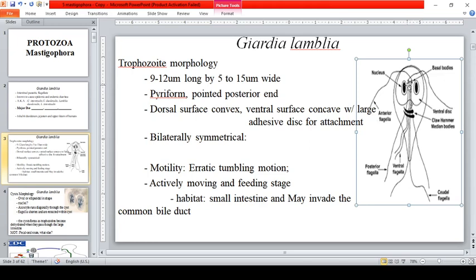The trophozoite exhibits two nuclei. It has an axostyle as well, and four pairs of flagella. Therefore, how many flagella does the Giardia trophozoite have? There are 8. Let's check what these 8 flagella are.